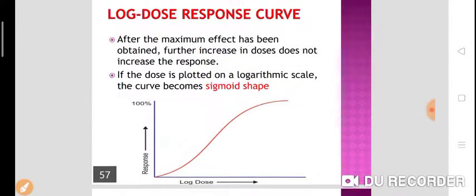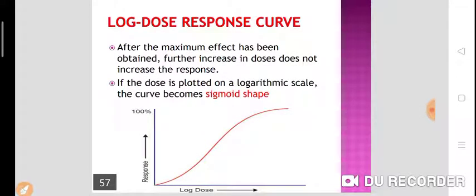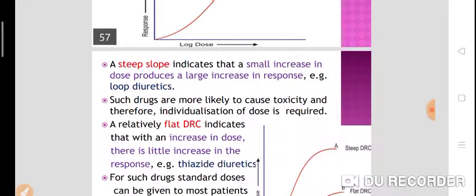Now there is one more thing I would like to tell you here. There is a quantal dose response curve, an all or none phenomenon. Means either the response will be there or the response is not there. That is called the quantal dose response curve. For example, antiemetic drugs: either they will stop the vomiting or they will not. That is called the all or none phenomenon, or quantal dose response curve.